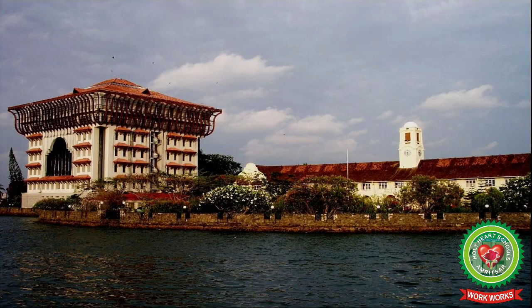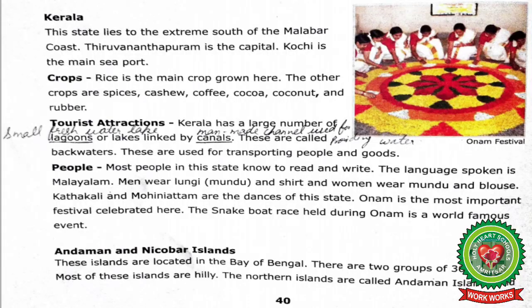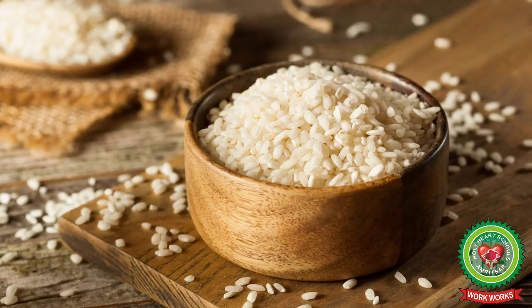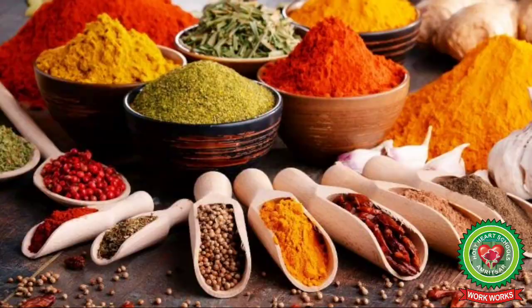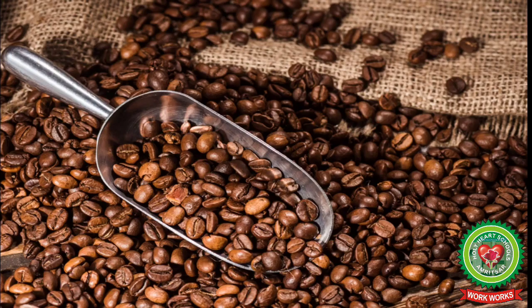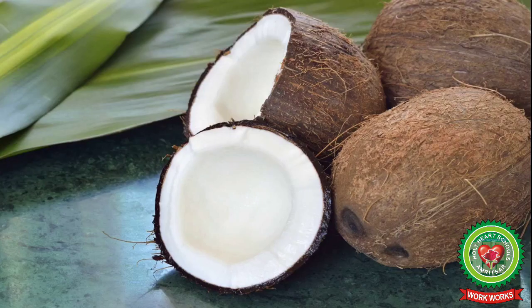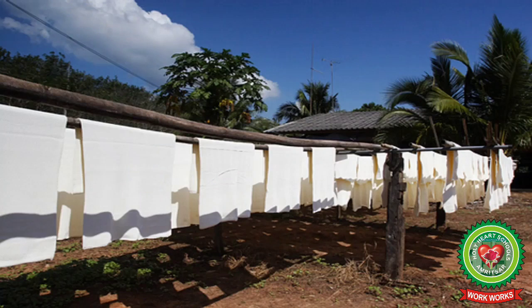Let's move to crops now. Rice is the main crop grown here. The other crops are spices, cashew, coffee, cocoa, coconut, and rubber. Students, rice is the main crop grown in Kerala, but there are other main crops which are grown in Kerala like spices, cashew, coffee, cocoa, coconut, and rubber.